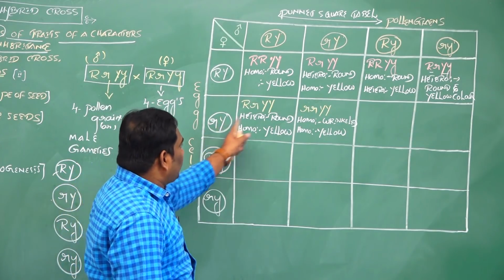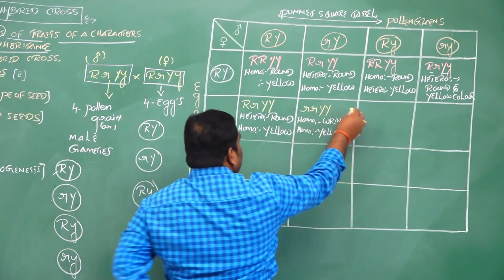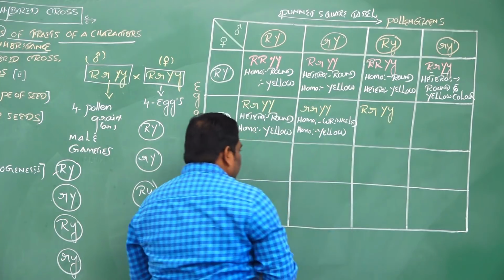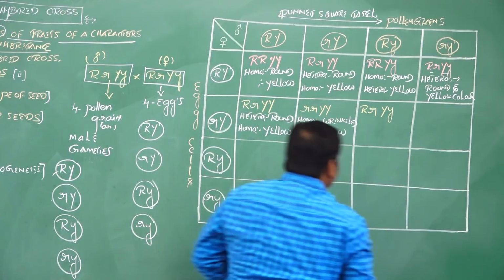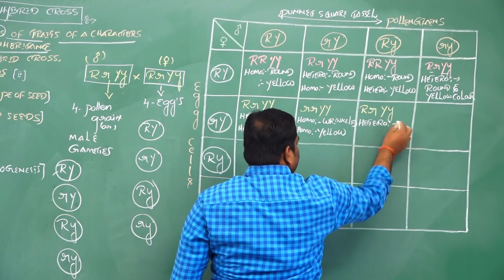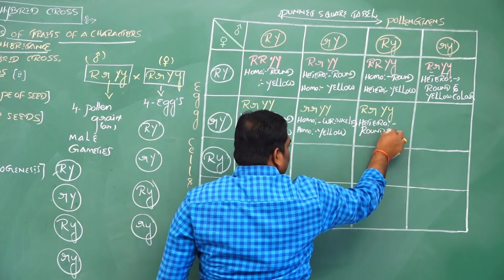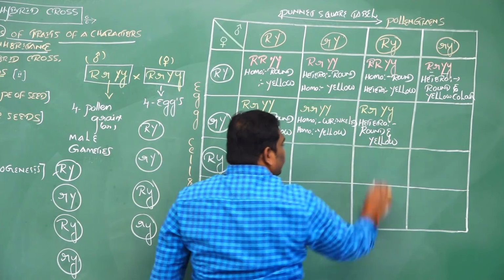And small r, capital Y crosses with capital R, small y, then it is capital R, capital Y, small y. Both are heterozygous. Rounded shape of seeds and heterozygous yellow color seeds.